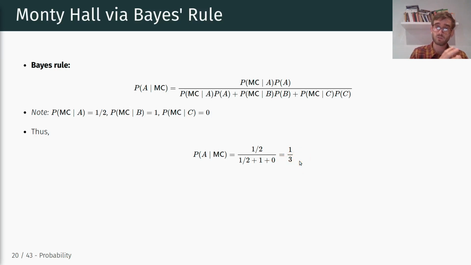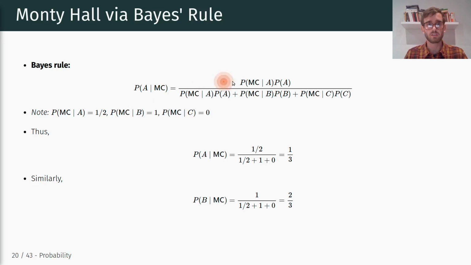So keeping with door A implies that our winning probability is just 1/3. Similarly, if we do the same thing for the probability of B conditional on Monty revealing C, we again can plug in Bayes' rule here and plug in those values. It turns out that the probability of winning after switching to door B is actually 2/3, right? So in that case, it is better. You basically maximize your chances of winning in this game by switching after one of the doors has been revealed, right?